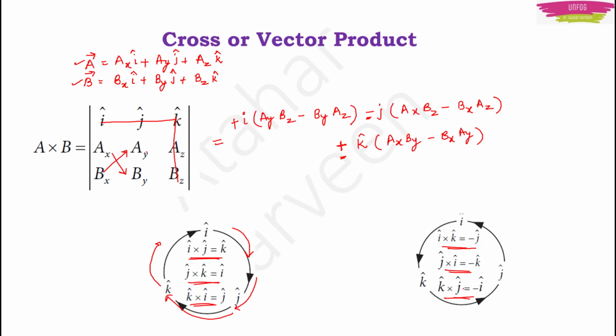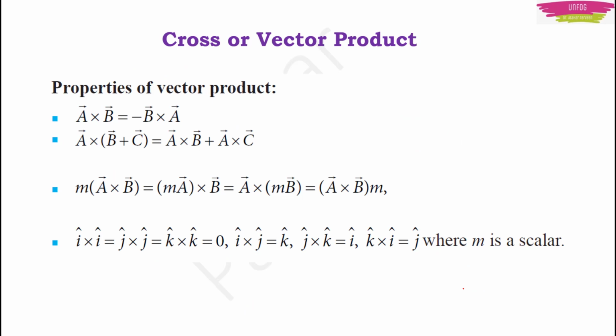So what you have to remember is that if you are following the cyclic order of the unit vectors i, j, k, then their cross product will be the third remaining unit vector and it will have a positive sign. If you are following the anti-cyclic order, then the third vector will have a negative sign. Now these are the properties of vector product. First and foremost, a very important property is that the vector product or the cross product doesn't obey the commutative law. That means you have to be very careful with the direction. A cross B will be equal to minus B cross A.